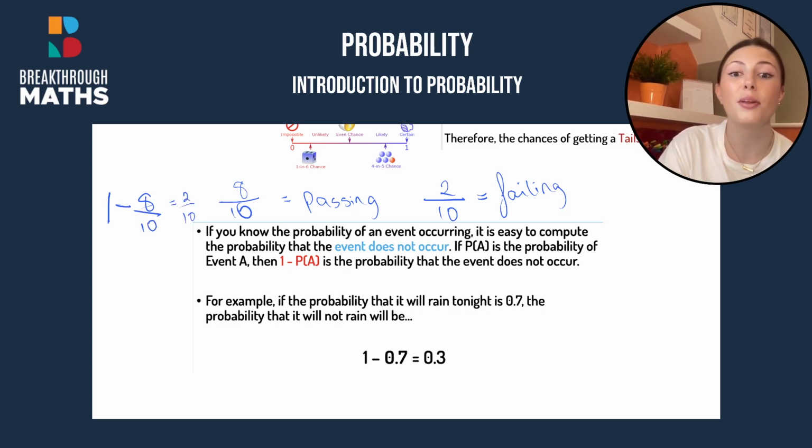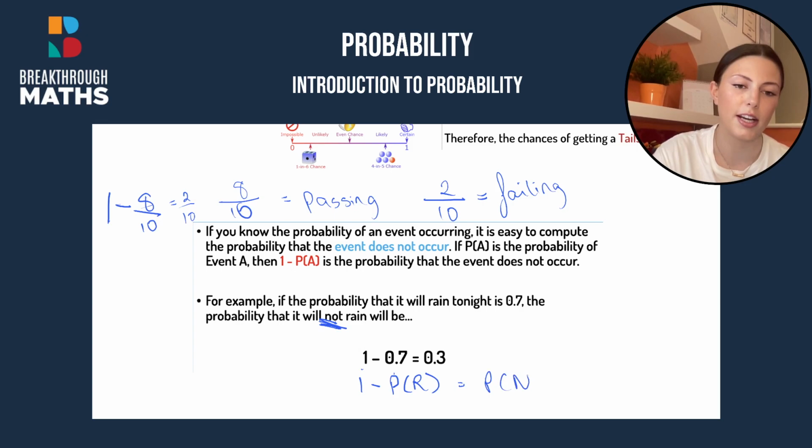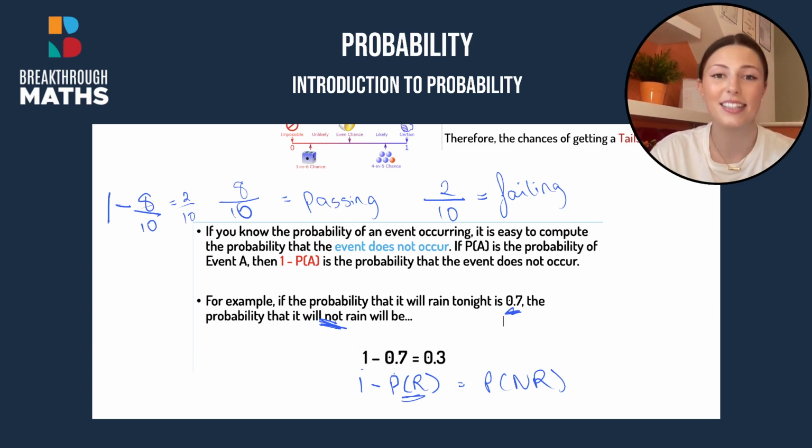So for example, if the probability that it will rain tonight is 0.7, then the probability that it will not rain is 1 minus the probability. So 1 minus the probability of rain is going to be your probability of not raining. So 1 minus the probability of raining, which we told was 0.7, gives us the probability of not raining. So 1 minus 0.7 is 0.3.